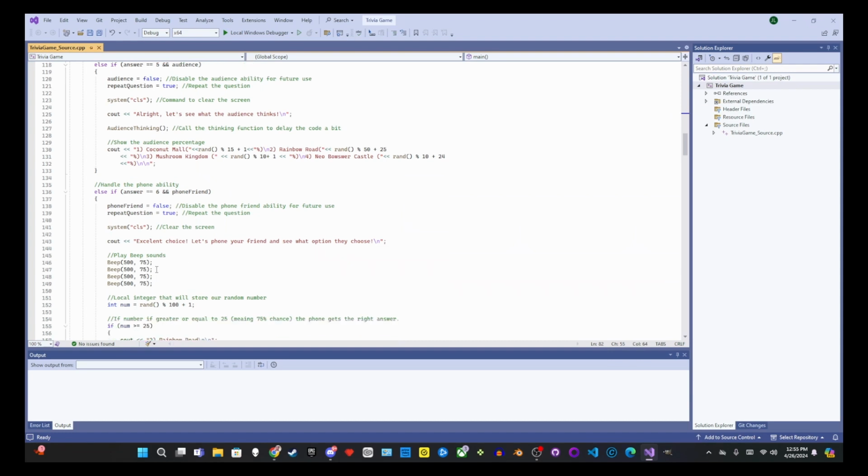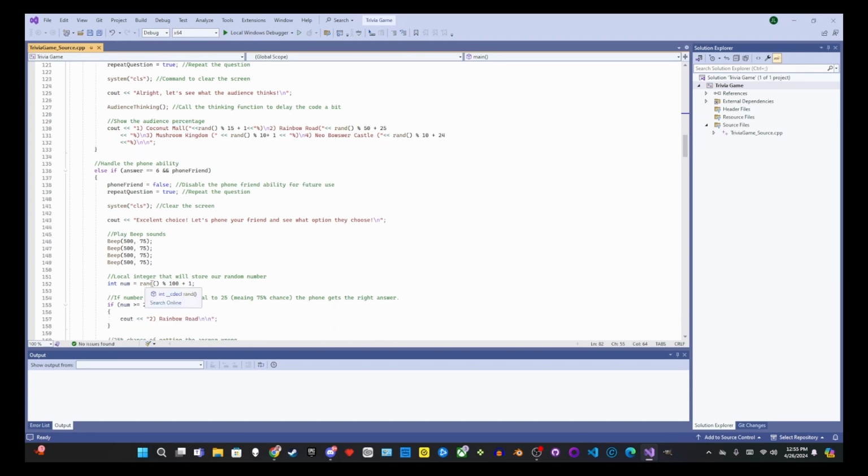It'll give 4 short high-pitched beeps, like a ringtone, a random integer between 0 and 100, basically. +1 is just to make sure that it's within 100, because whenever you get numbers in code, they'll be usually between 0 and 99. So this is just to make sure that it's 100, or between 1 and 100.